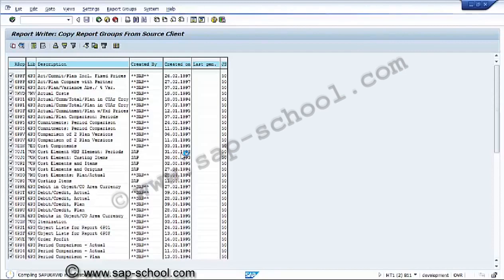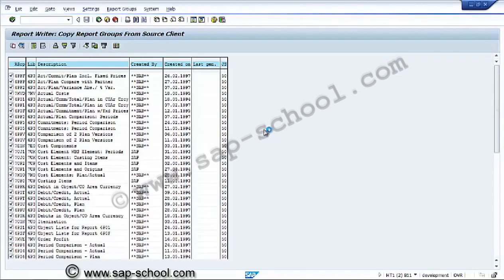So this is also a one-time activity. Initially, when we are customizing the module, not only reports, we can import standard settings, standard profiles, standard forms, etc. So now we are trying to import the report groups from the source client, that is 000.